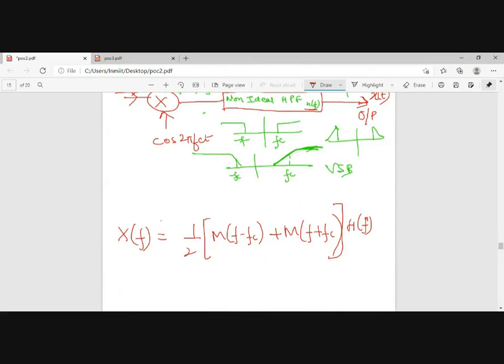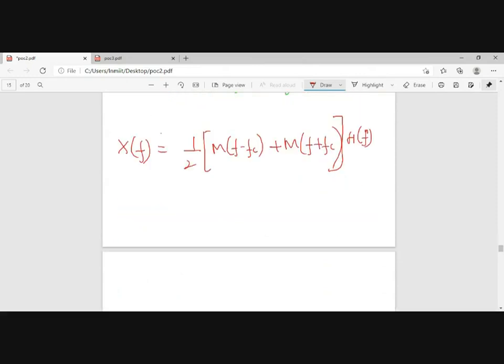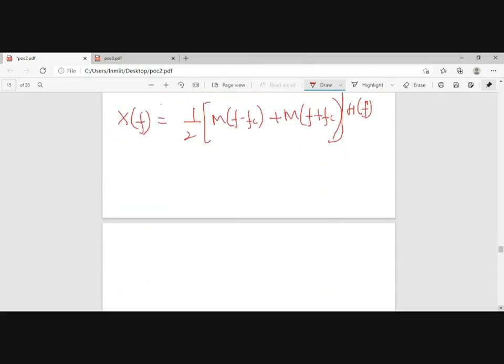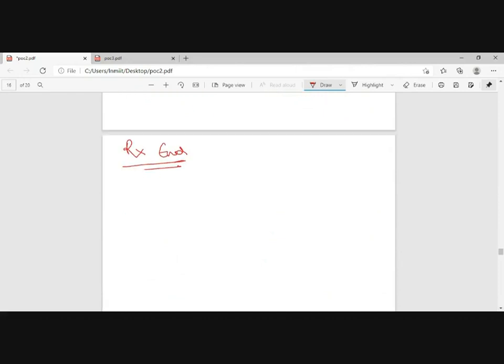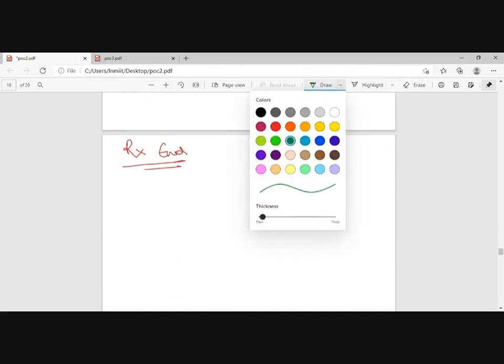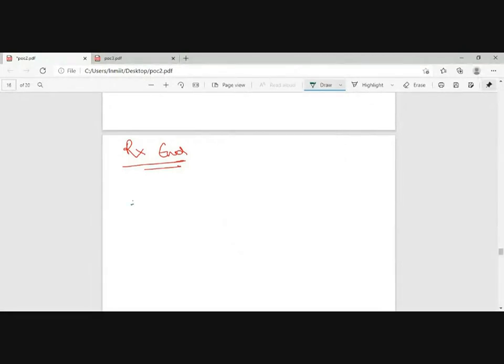So this will be transmitted to the user. This will be transmitted on the channel, and then I will be receiving it at the receiver end. At the receiver end, we have to again multiply it, because at the receiver we mostly use coherent receivers. So just multiplying it again with cos of 2 pi fct. This will be my x of t, because now we have transmitted the modulated signal x of t, and then it will be passed through a low pass filter.